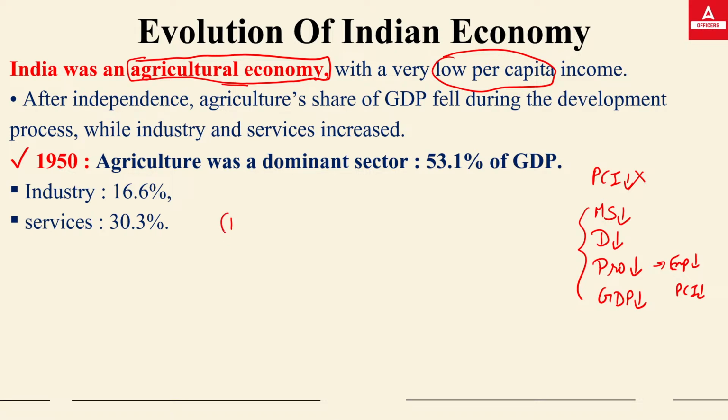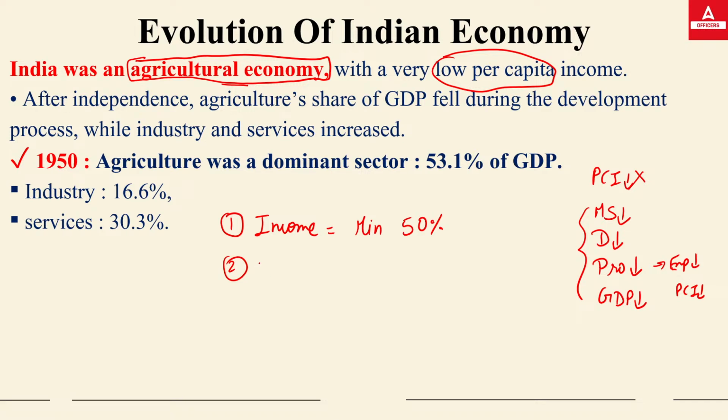The first condition is that the country's income should come from that particular sector. If you want to call India an agricultural economy, 50% of the national income of the country should come from agriculture.